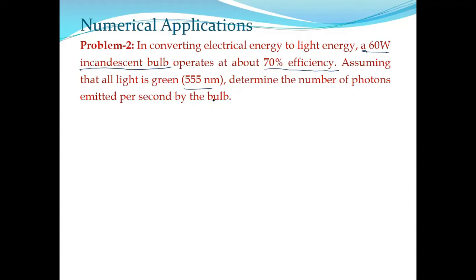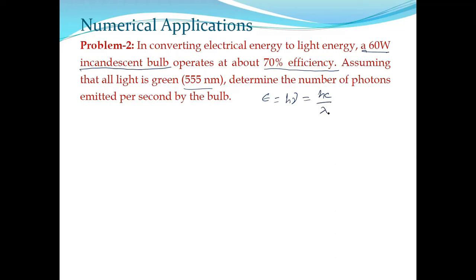Similar question. What is the difference? In the previous question, frequency was supplied. But in this question, the wavelength of the light emitted is supplied. No problem. We know the energy of a single photon, whether it is a light photon or any electromagnetic wave, is h nu, or hc by lambda.